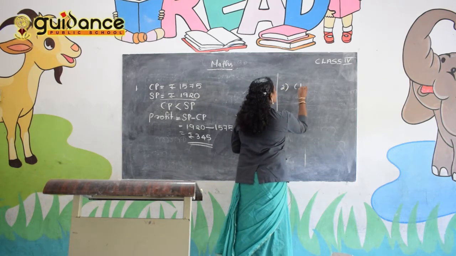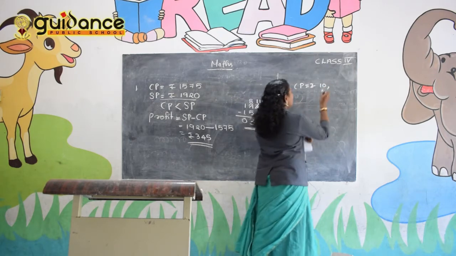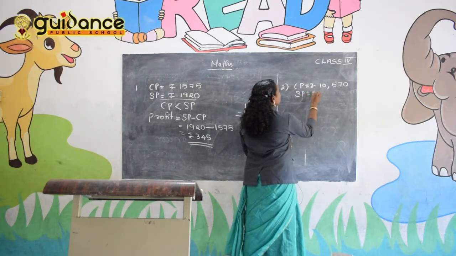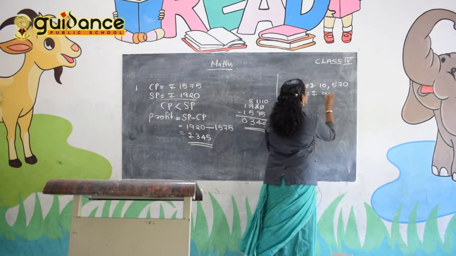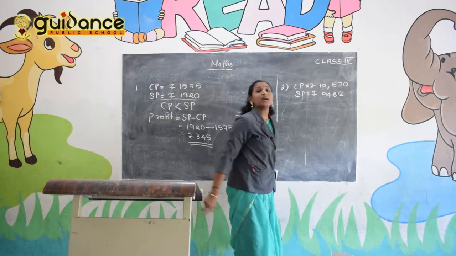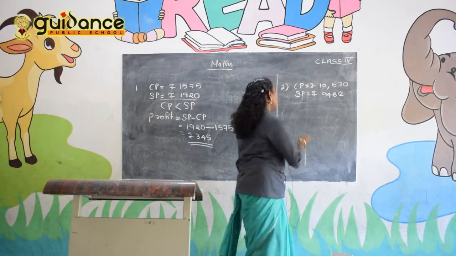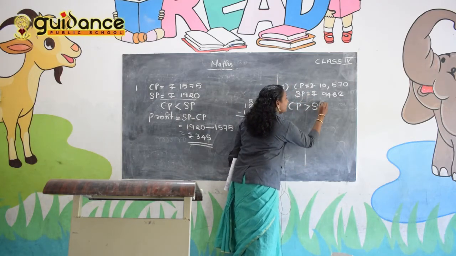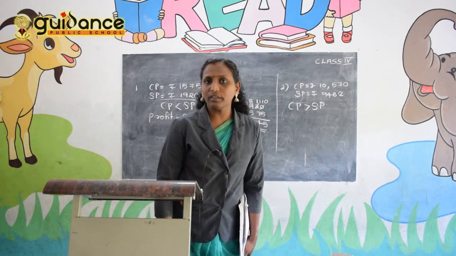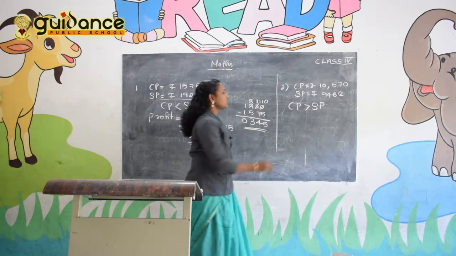Question number 2. CP is equal to rupees 10,570 and SP is equal to rupees 9,462. So look at this question. CP is the bigger number as compared to the SP. That means CP is greater than SP. Is it? There the cost price is more, and the selling price is less. So what can we say? Is it profit or loss? It is a loss.